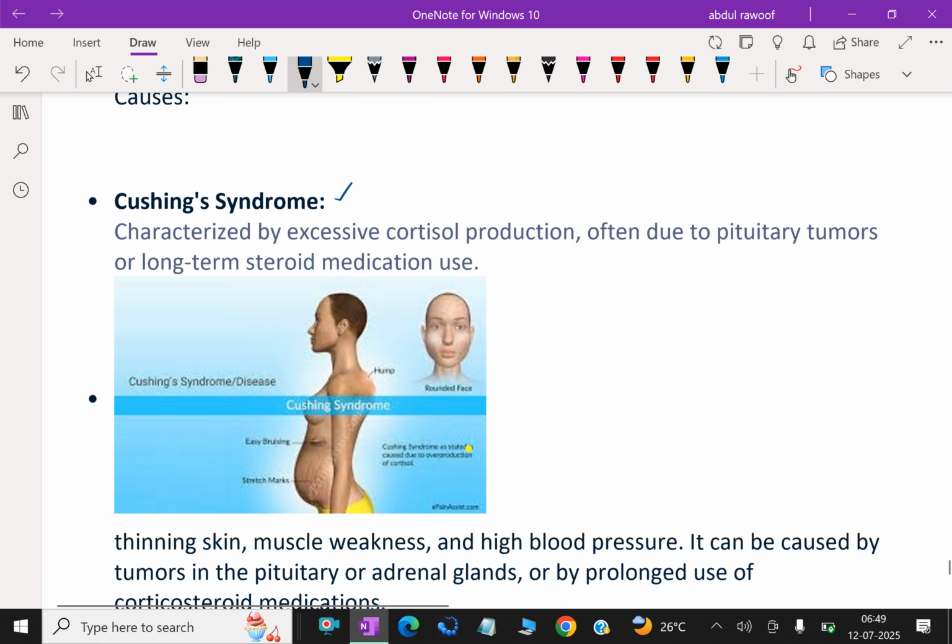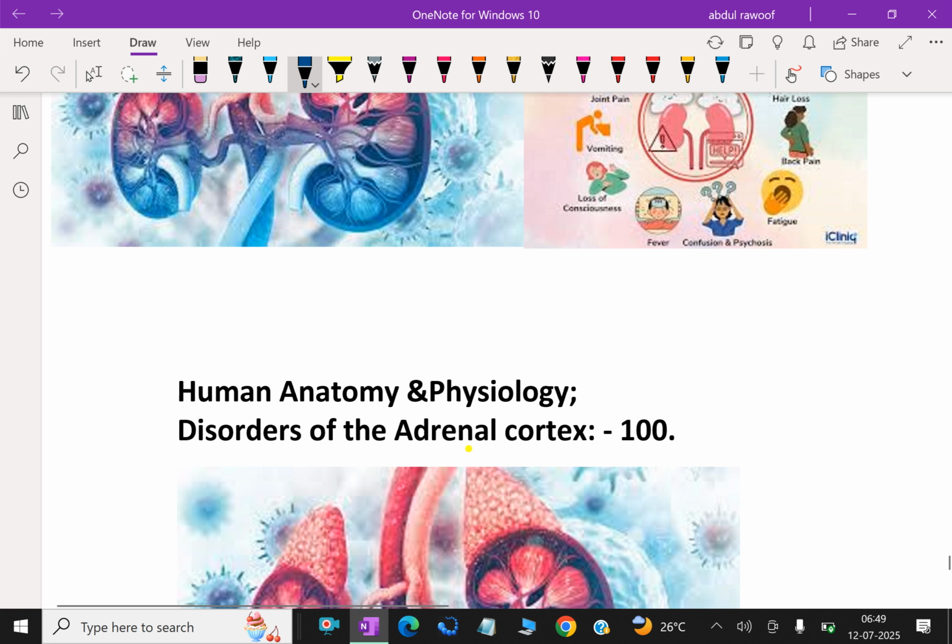So far, we discussed disorders of the adrenal cortex.